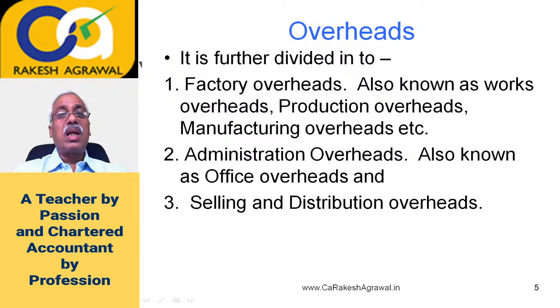Now using this classification of cost, we first classified the total cost in three parts: material, labor, expenses. Each of them we further classified into direct and indirect. And indirect cost, that is overheads, we further classified in three parts, that is factory, administration, and selling and distribution overheads.